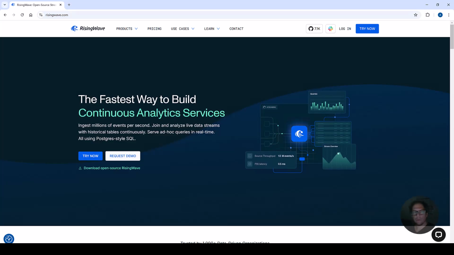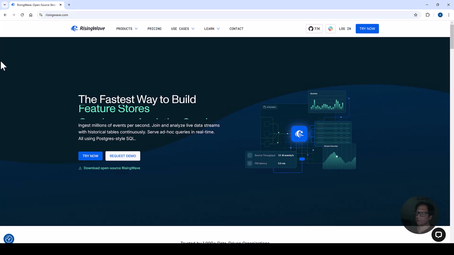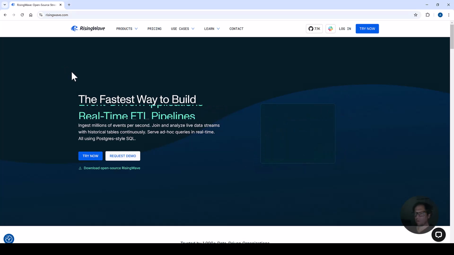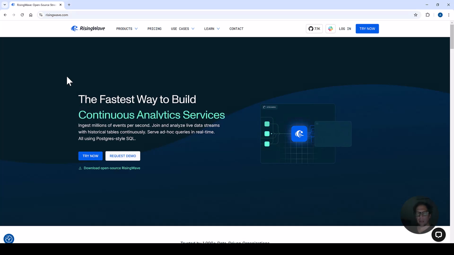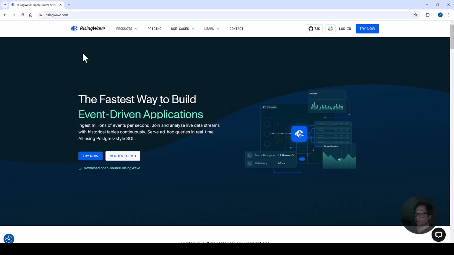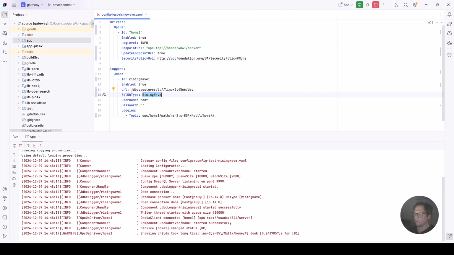Welcome. So recently I came across RisingWave. This is some kind of a streaming platform, let's say. It is for real-time data streaming, with continuous queries. Yeah, and I thought, is it possible to bring OPC UA data, tags, data sensor values with my automation gateway to RisingWave? Yes, it's easily possible.